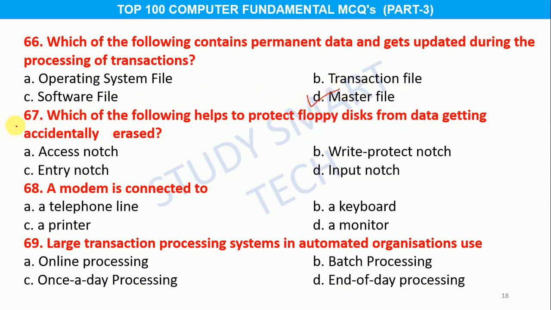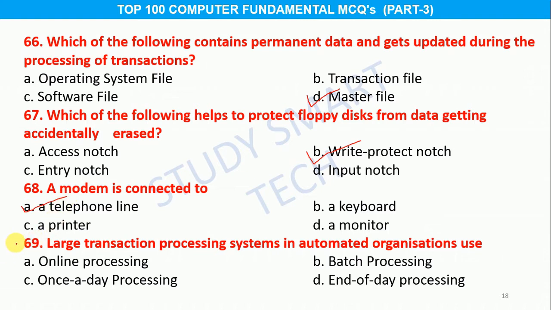Question number 67. Which of the following helps to protect floppy disks from data getting accidentally erased? Option A, assist notch, B, write protect notch, C, entry notch, D, input notch. And the correct answer is option B, write protect notch. Question number 68. A modem is connected to option A, telephone line, B, a keyboard, C, a printer, D, a monitor. And the correct answer is option A, telephone line.